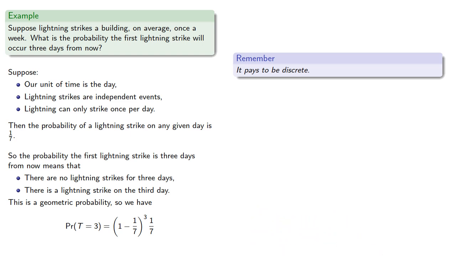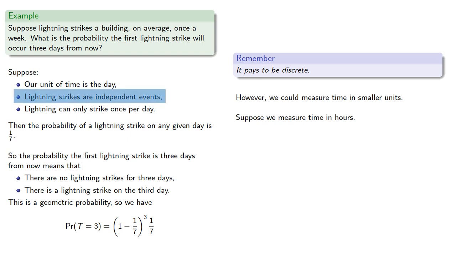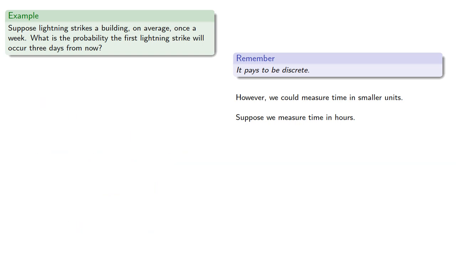However, we could measure time in smaller units. Suppose we measure time in hours. We'll continue to assume that lightning strikes are independent and that lightning can only strike once per hour. So the probability of a lightning strike in any given hour is going to be 1/168.